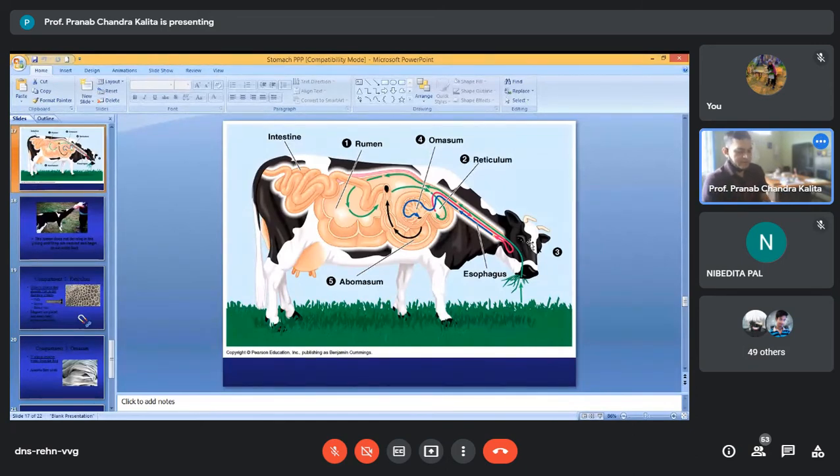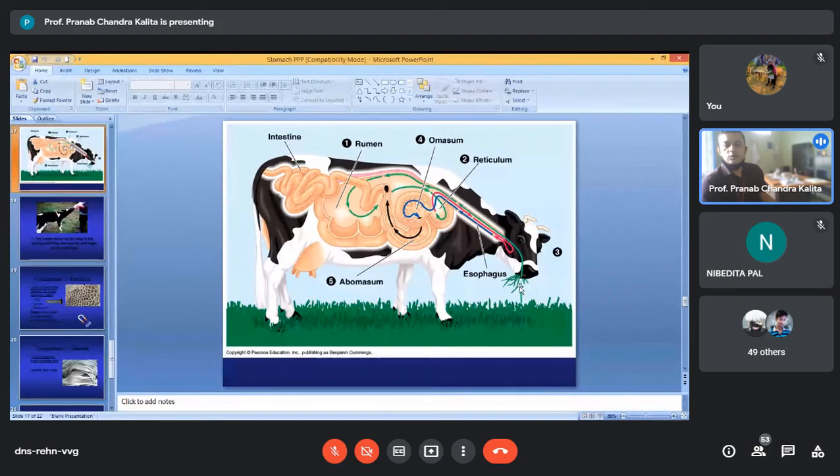So sometimes small nails or small wires are there. While grazing animals eat the feed, these nails, whether human nails, copper wires or small wires, all come along with the food material to the interior.